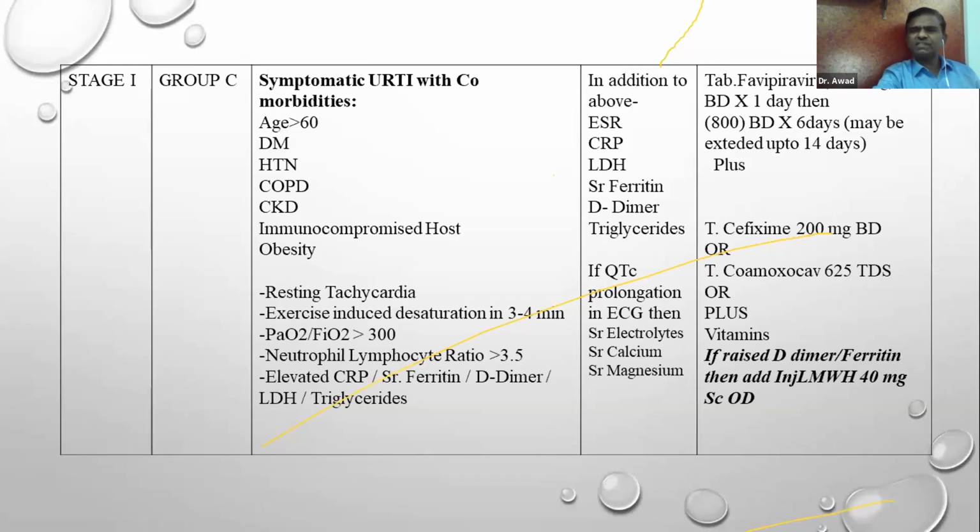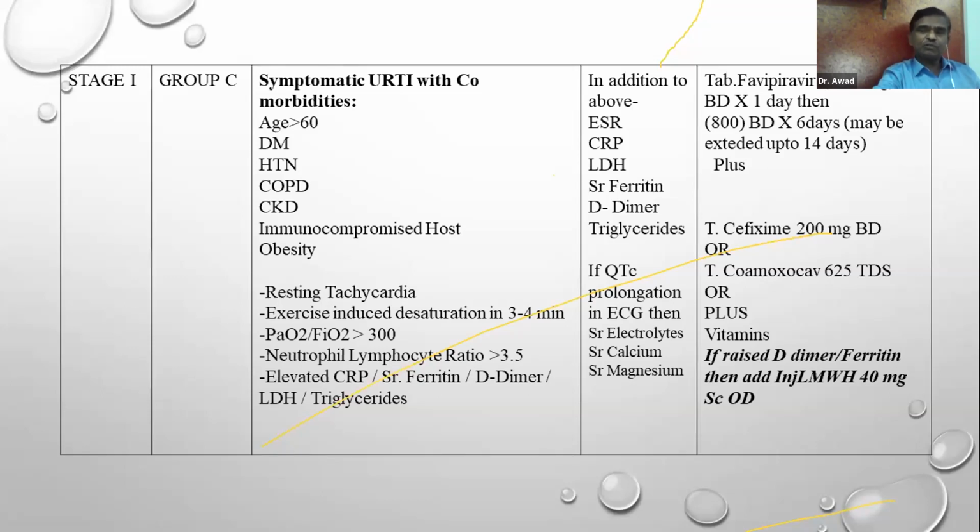So these are the patients in whom again you give favipiravir, 1800 milligram twice, to be given for 7 to 14 days. Unlike previously, when we gave for a shorter time, 7 days, here you have to give for 14 days in some cases. And we have seen that after giving favipiravir, there's a regression in the symptoms of the patient.